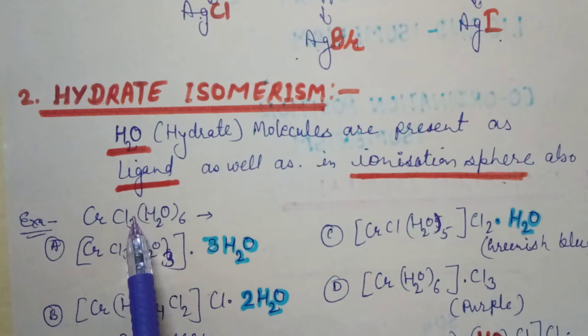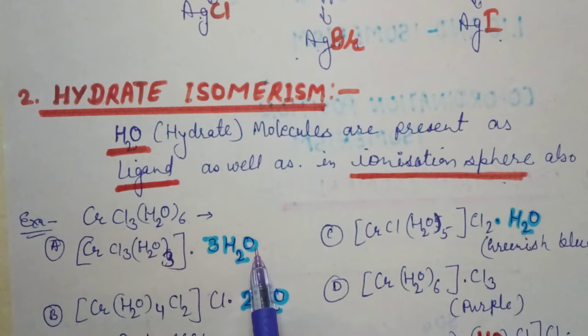When we take all three Cl as ligands, then we will take only 3 H2O molecules as ligands, because the coordination number is 6, so 3 H2Os are outside of the coordination sphere, but there is no ionization sphere.